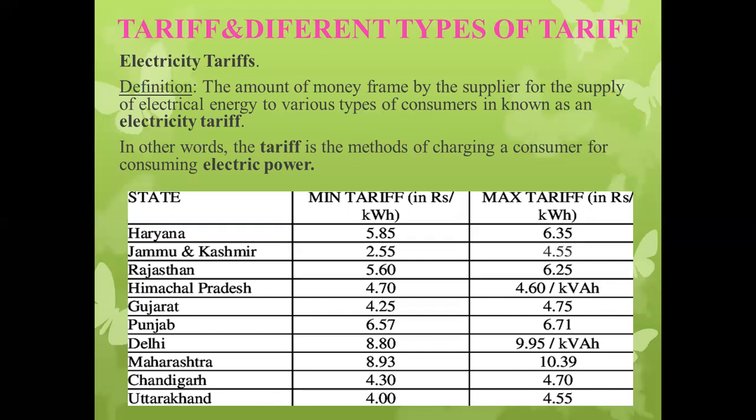In our Maharashtra state, 8.93 rupees are charged from the consumer for per unit electrical energy consumption, and a maximum of 10.39 rupees. See over here in Chandigarh, Uttarakhand, Punjab, Gujarat, Himachal Pradesh, and Rajasthan, in various states, the minimum and maximum tariffs per unit consumption of electrical energy are different. So we will see next.